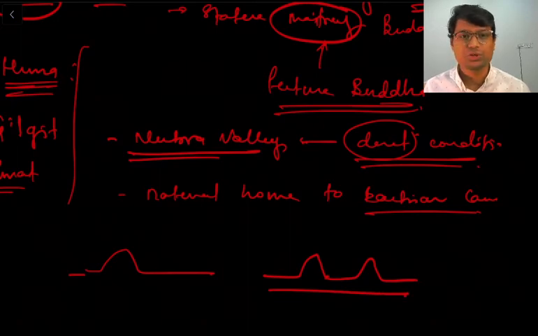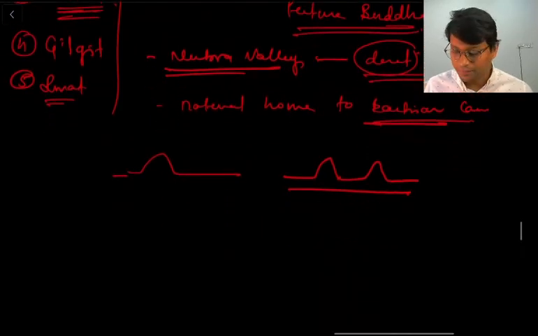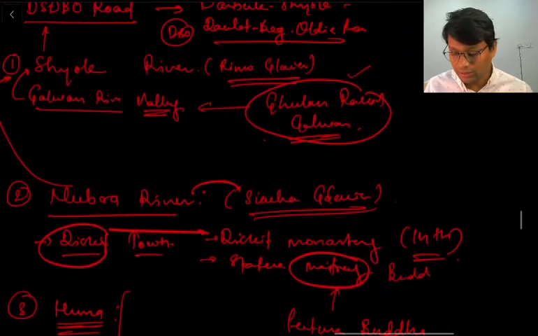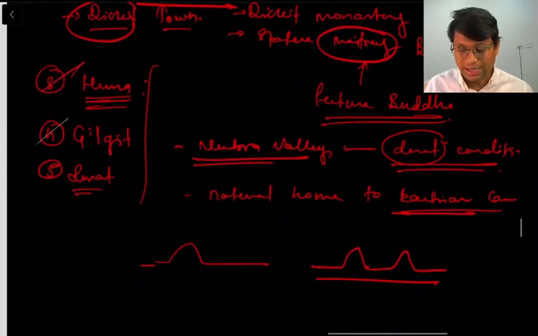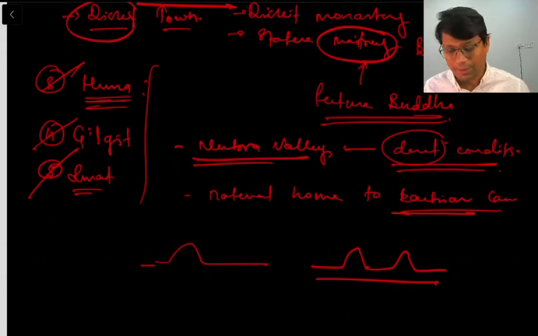This particular species of camel you can find in the region of Central Asia, that is Mongolia, and the surrounding region of Ladakh or Tibet. In all these regions you will find the Bactrian camel, right? So this was about the Nubra river. We have also seen that there are other tributaries too, that is Hunza, Gilgit and Swat. We are not going into details of these rivers because they are in Pak occupied Kashmir, and limiting our discussion to Nubra and Shok is enough for the syllabus purpose, right?